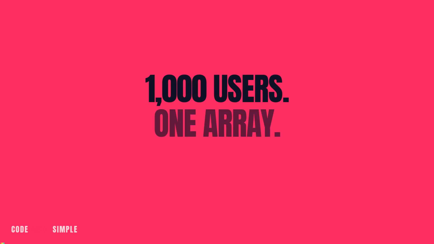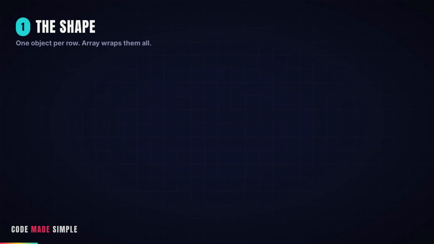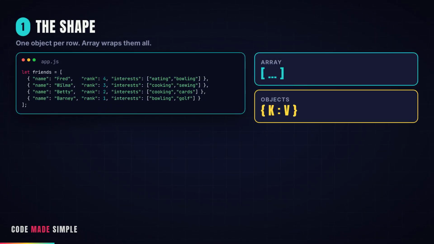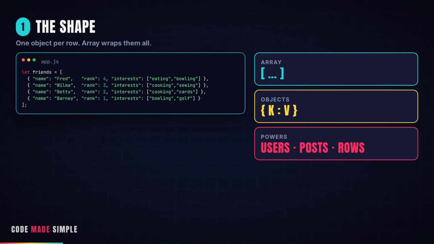Your app just got real data. 100 users, 1,000 products. How do you store it? Arrays of objects, the shape of every real app. One friend is an object. A list of friends is an array. Combine them, array of objects. This one pattern powers users, posts, products, everything.